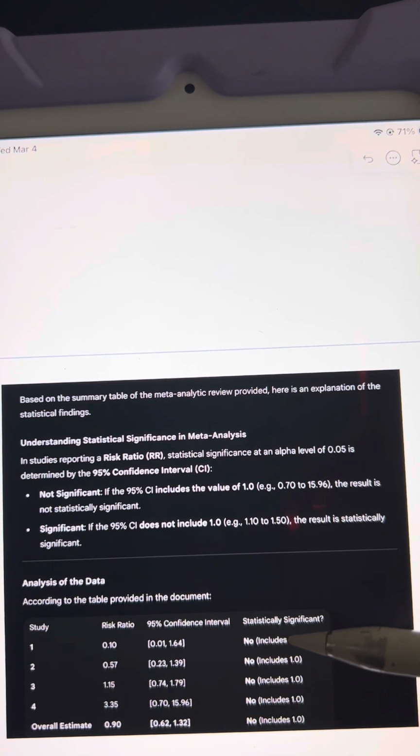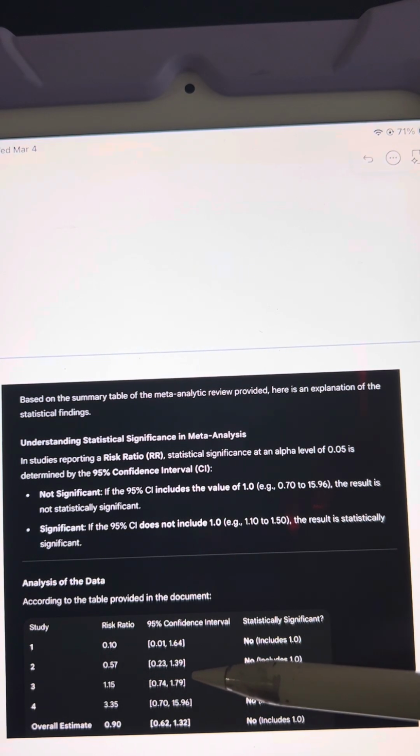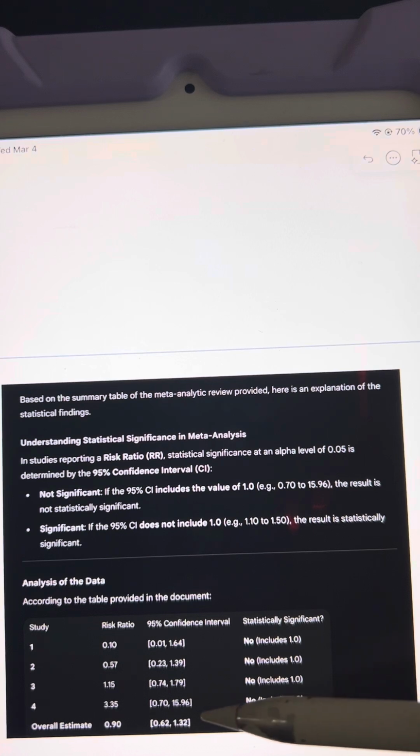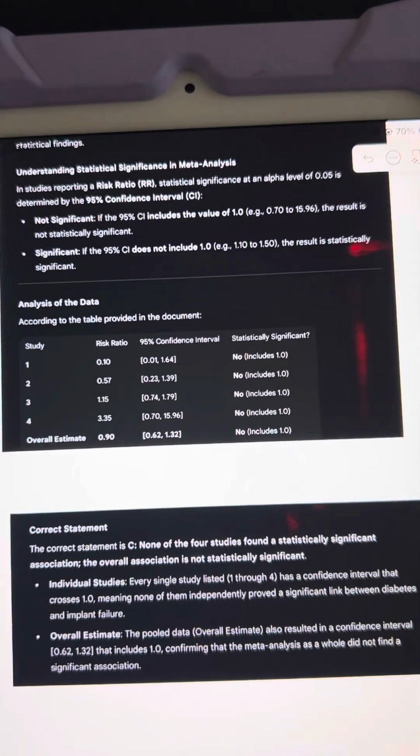So in all the four studies we can see, okay, in the first one 1 is included, 16.64, so no. And then 1.39, it's also no because it includes 1. Then we have 1.79, and then 1.96, they include 1, so it is not statistically significant, and we can see that in all the studies. So the answer is C. None of the four studies found a statistically significant association. The overall association is not statistically significant.